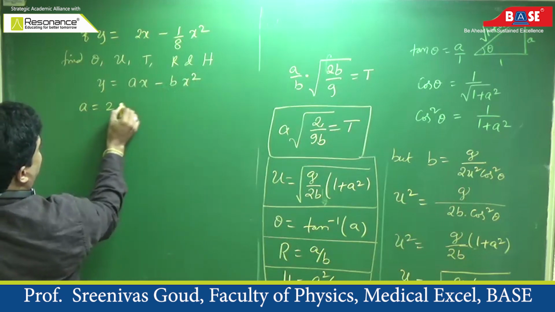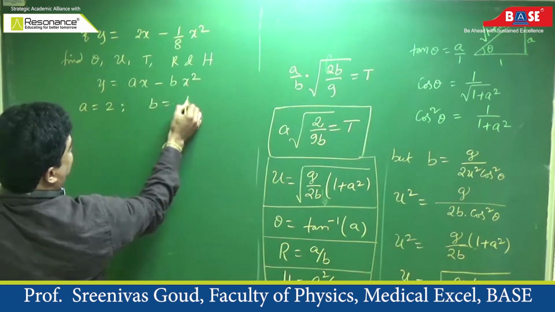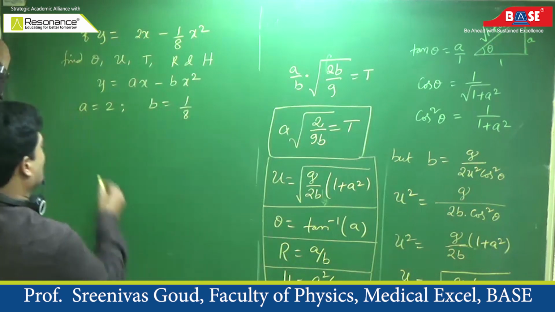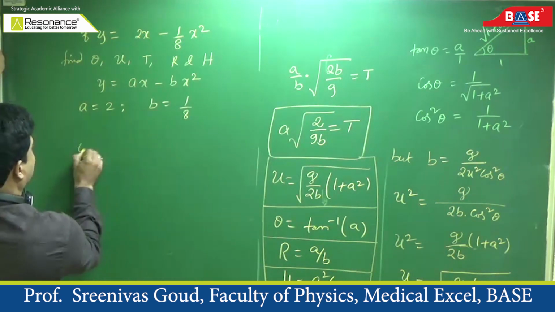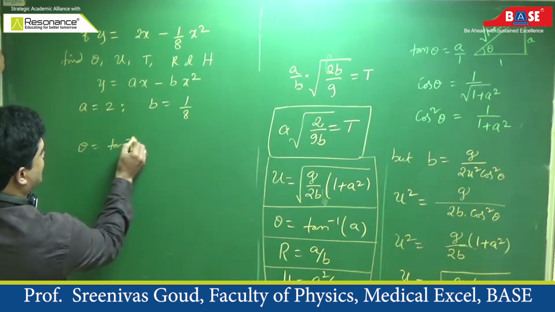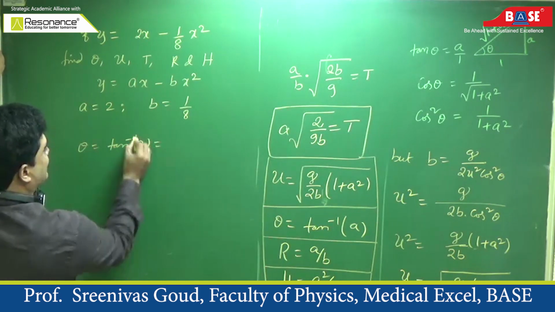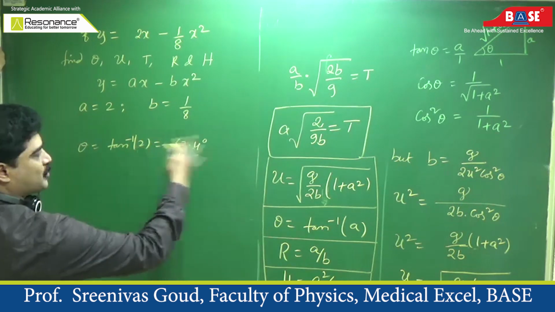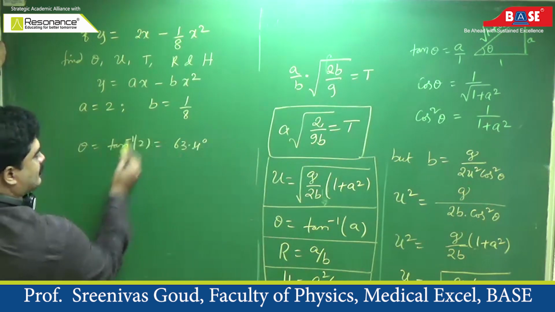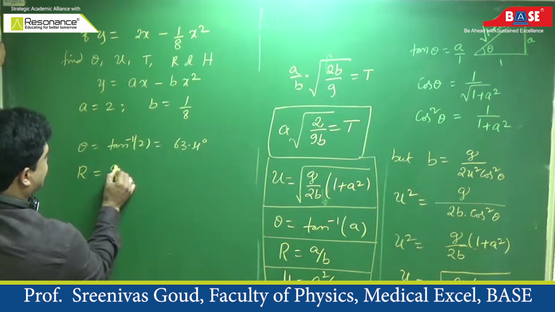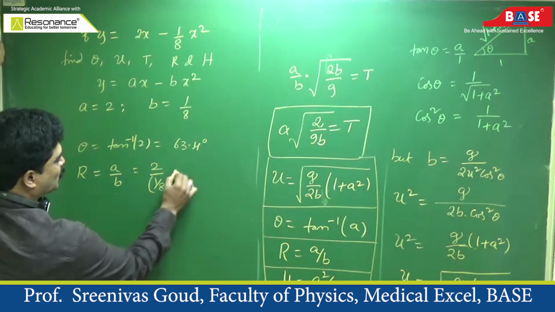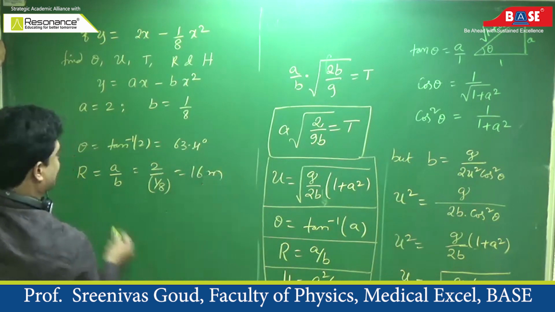What is in the place of a? 2. What is in the place of b? 1 by 8. Is it not? Then what is the formula for angle of projection? Theta is tan inverse of 2. Tan inverse of 2 is 63.4 degrees, or you can leave tan inverse of 2 as it is. Then what is the range? Range is a by b. A is 2, b is 1 by 8. 2 by 1 by 8 is 16 meter.